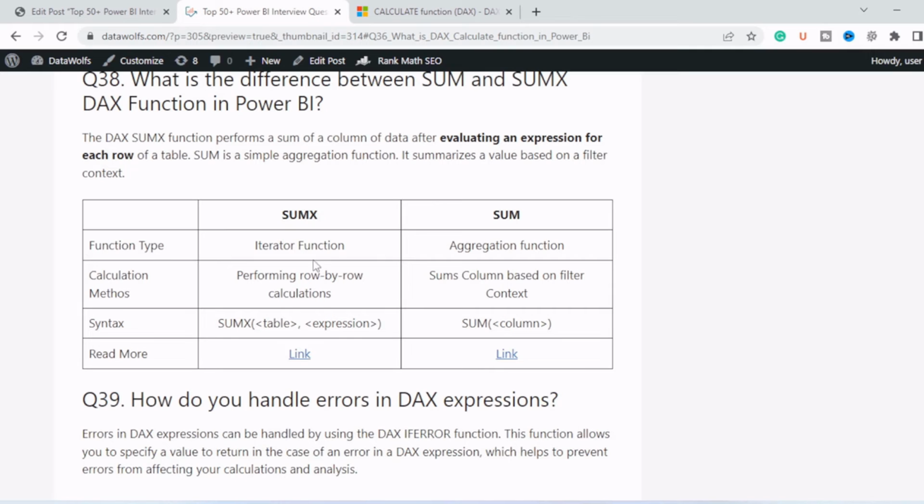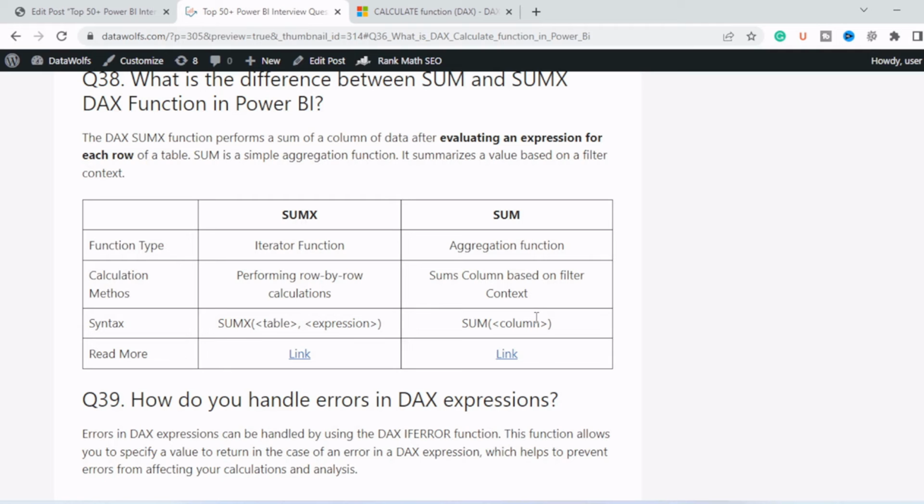Now the next question is, what is the difference between SUM and SUMX DAX functions in Power BI? So SUMX is an iterator function, whereas SUM is an aggregation function. SUMX performs a row by row calculation, whereas SUM is used to sum the column based on a filter context. The expression of SUMX is the table, then the expression, and in SUM we will write SUM, then the column name. Here is the link from where you can see a real explanation of SUMX and SUM with an example.